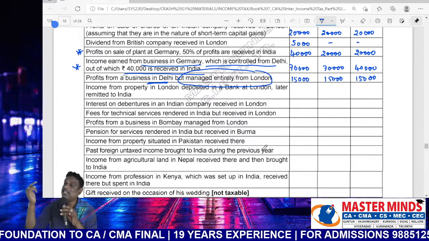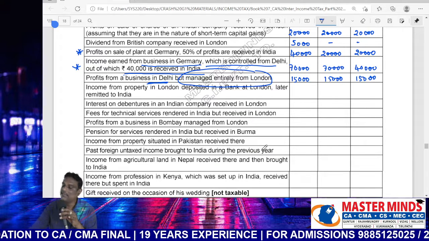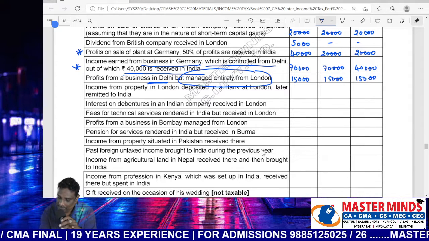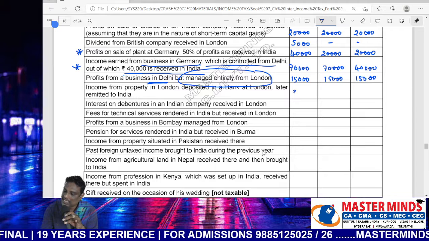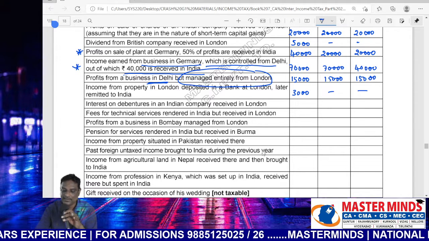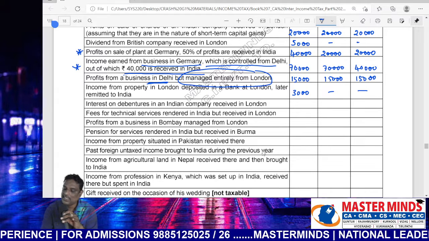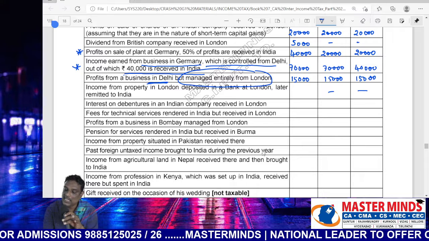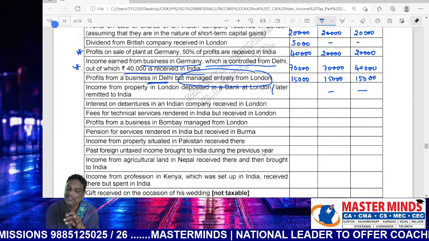If both are located outside India, then it will be taxable only in first case. Amount 3,000 is taxable in only first case, not taxable in other cases. 50,000, taxable in only first case. Later on remitted to India is an irrelevant point.